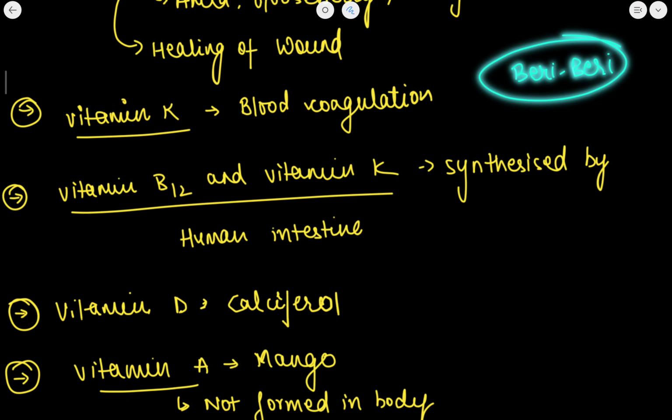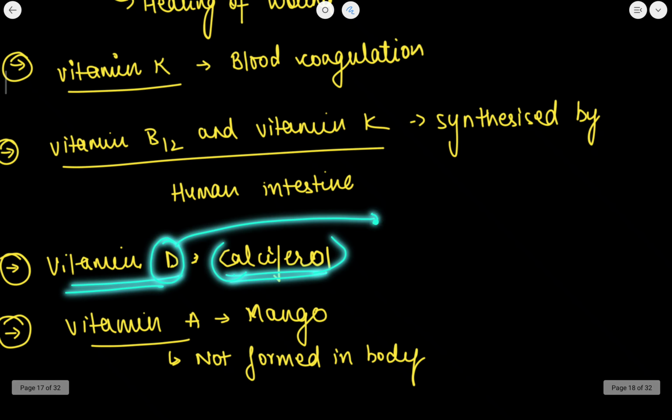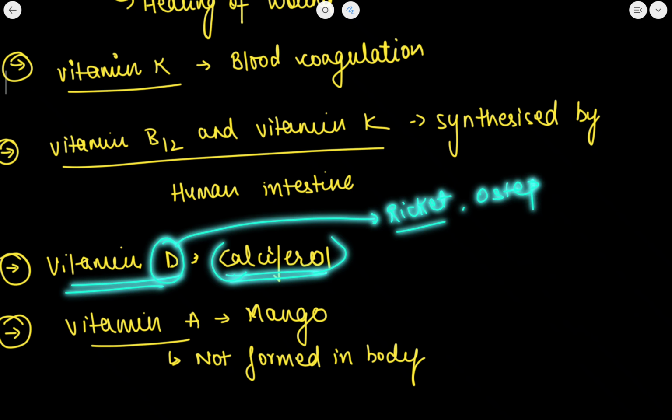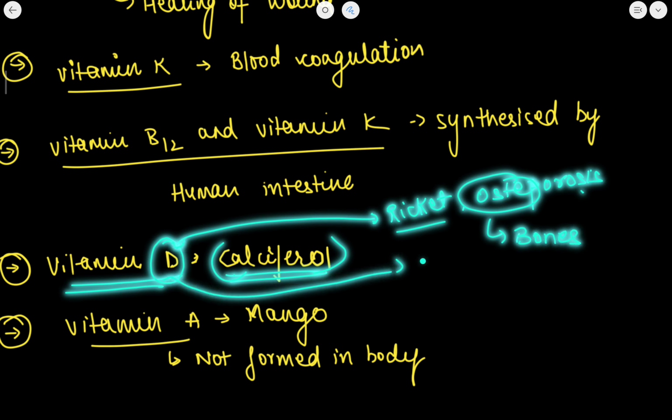Okay. Now if I talk about vitamin D, calciferol is its chemical name. Lack of vitamin D causes rickets and a disease called osteoporosis. Now how to remember this? Oste means bones. Okay, and this vitamin D contains calcium.